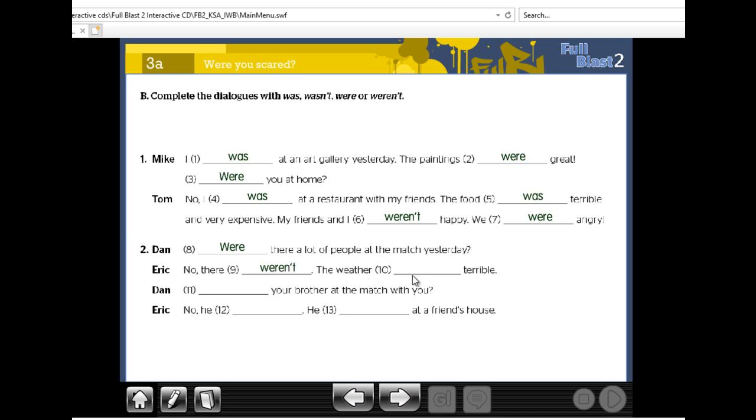The weather was terrible. Your brother at the match with you. Your brother, singular. So was your brother at the match with you? No, he wasn't. He was at a friend's house.